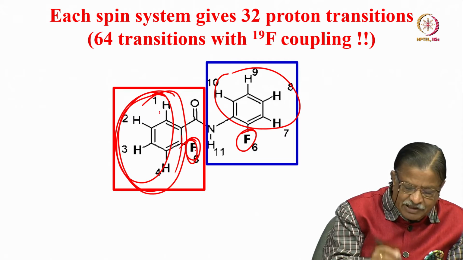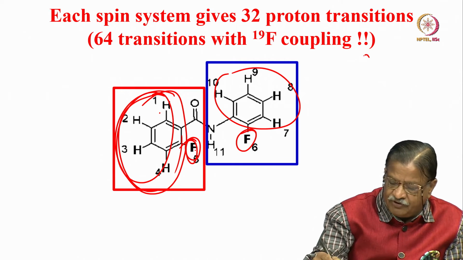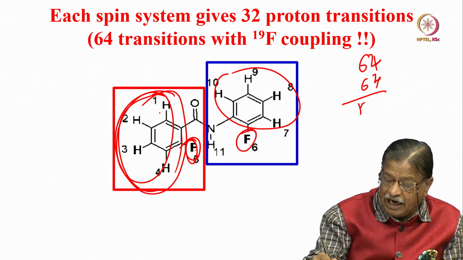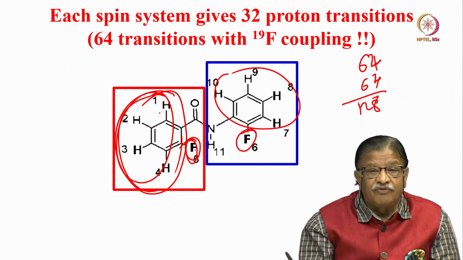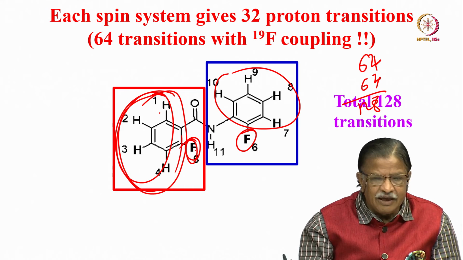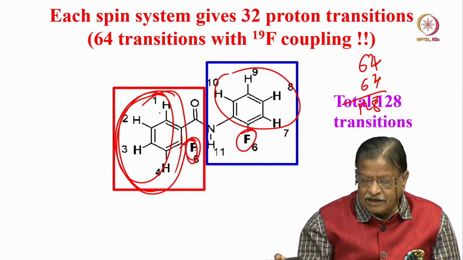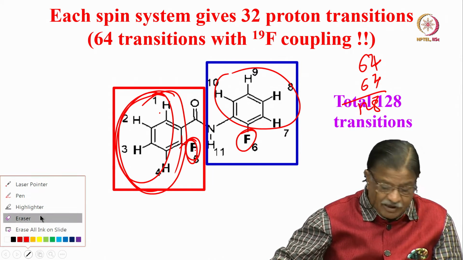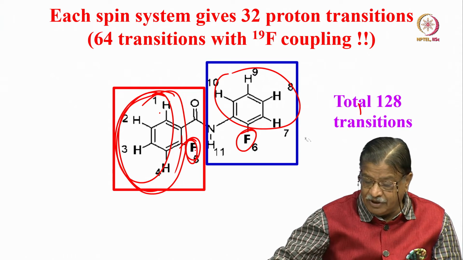So, we should get in principle 32 into 2, 64; 64 here plus 64, you should get 128 lines for this molecule, simple molecule. Okay. So, total 128 transitions you can think of. Easily you will get it if you take a one dimensional NMR spectrum of it, this is what you are going to get. Okay.